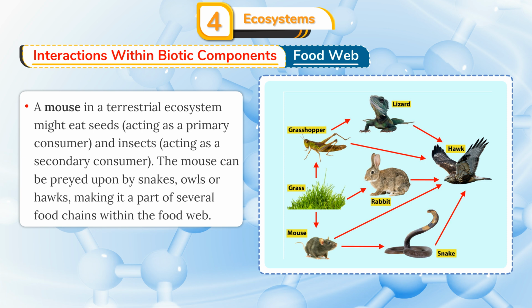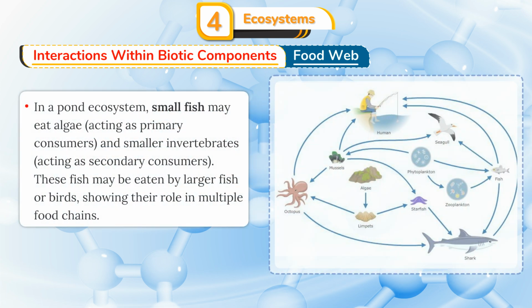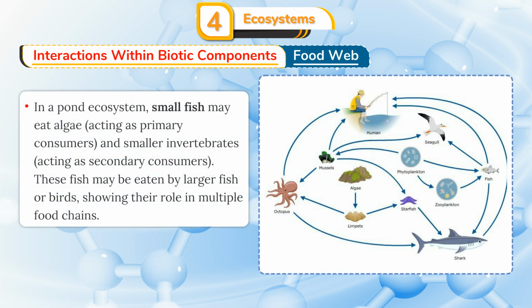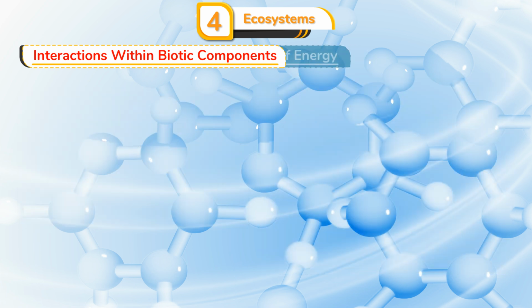The mouse can be preyed upon by snakes, owls or hawks, making it a part of several food chains within the food web. In a pond ecosystem, small fish may eat algae, acting as primary consumers, and smaller invertebrates acting as secondary consumers. These fish may be eaten by larger fish or birds, showing their role in multiple food chains.